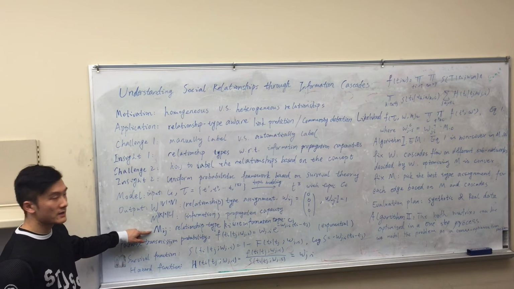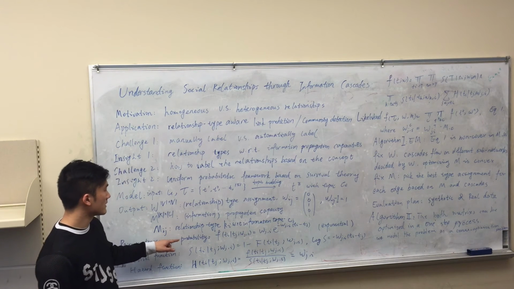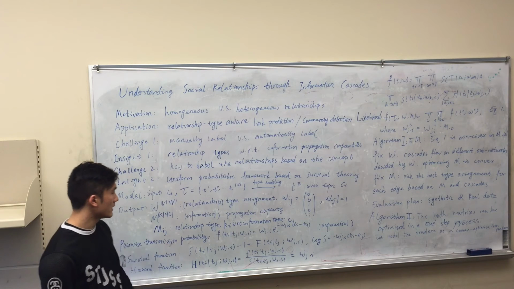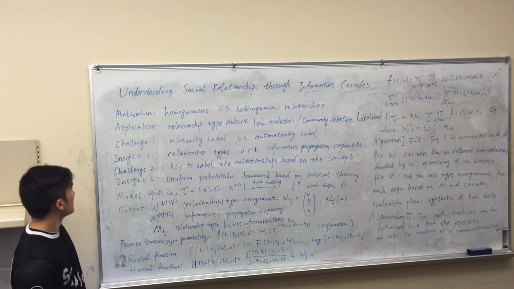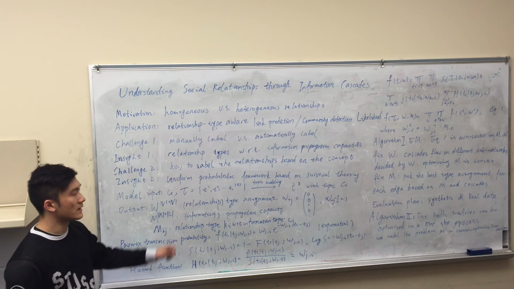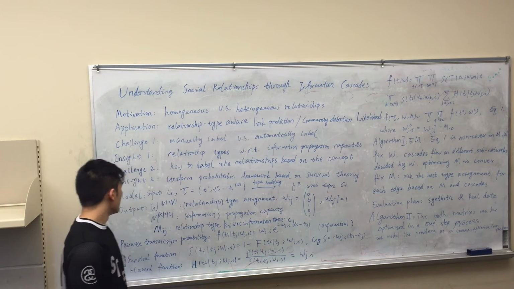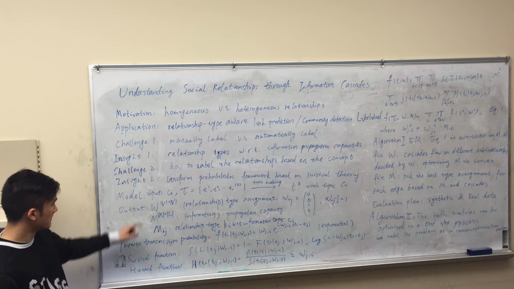The component Mij of this matrix M stands for the propagation capacity of relationship type Ki with respect to information topic Cj. The following challenge is how do we label the relationship types based on the concept we have? In other words, how do we learn M and W?